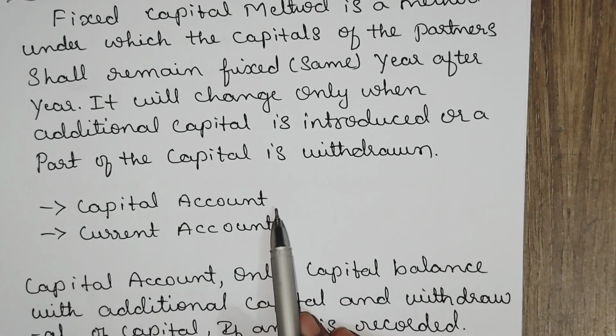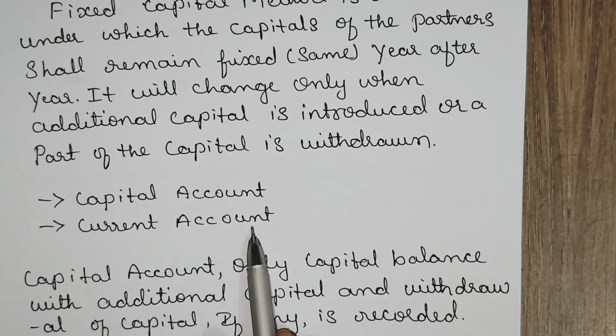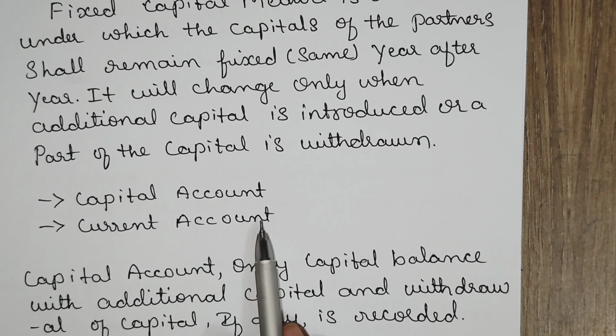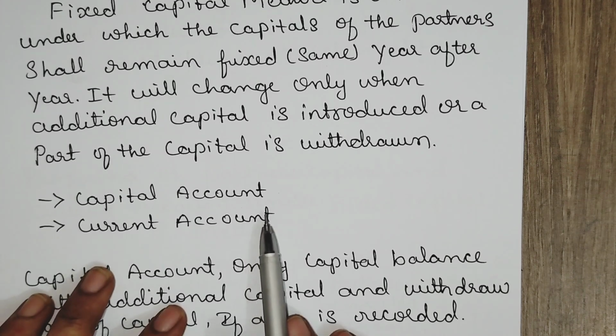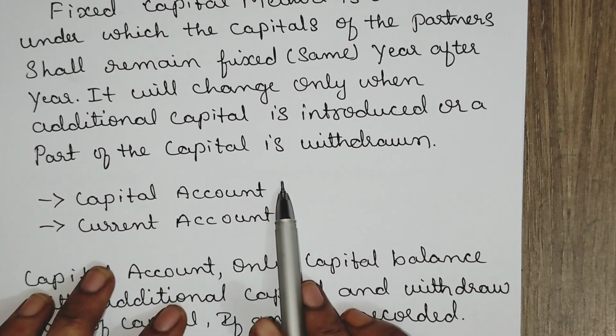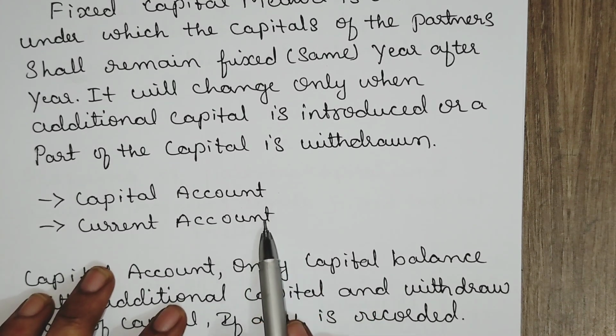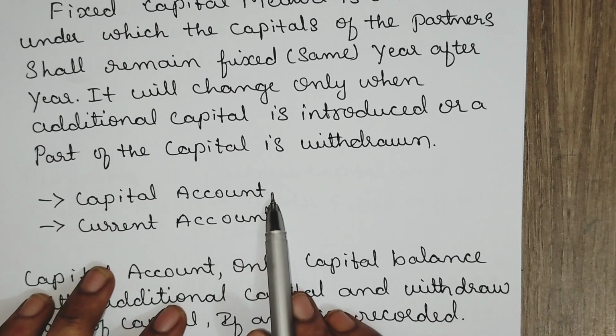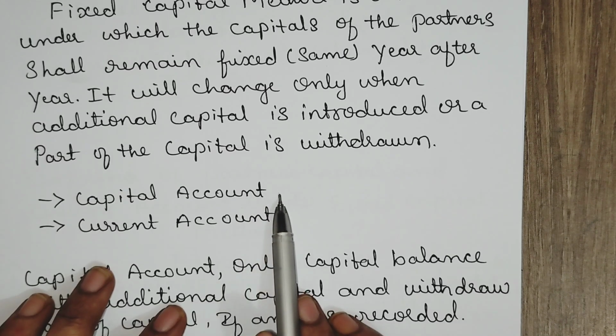All other adjustments related to the partner, that is, salary of a partner, commission of a partner, drawings, interest on drawings, interest on capital, all those adjustments will be shown under the current account. Under the fixed capital method, we prepare two accounts: capital account and current account. In the capital account, only the opening balance of capital, addition of capital and withdrawal of capital will be shown.